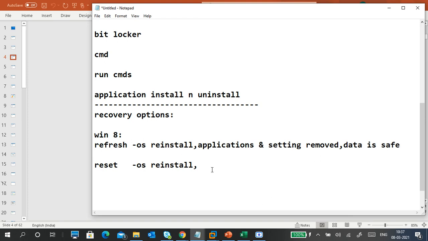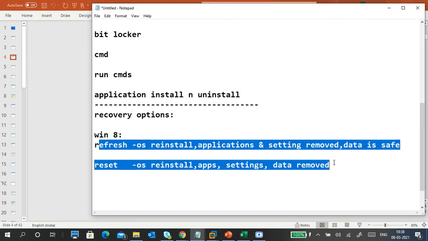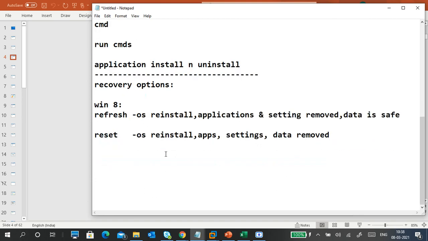In the reset, everything will be removed. The OS is going to be reinstalled, and applications, settings and data are removed. Understand? So these are the refresh and reset options that were introduced in Windows 8 only.